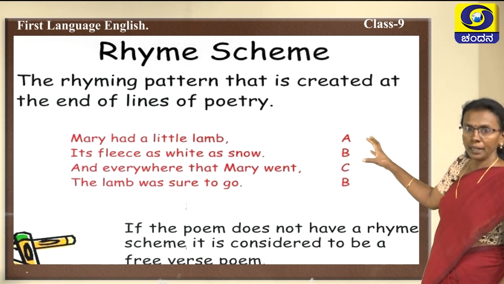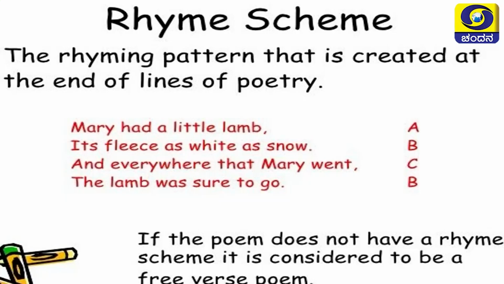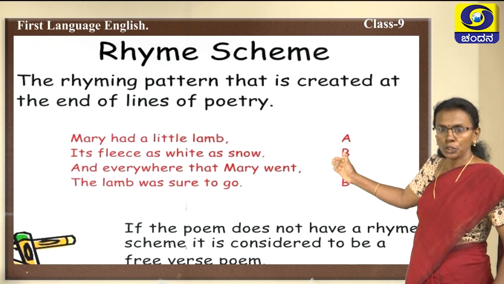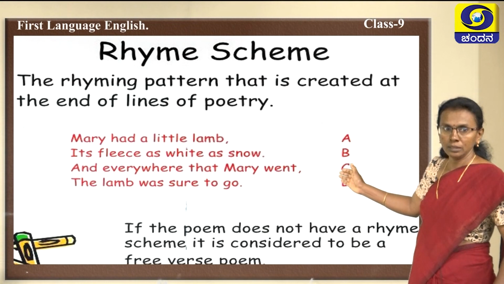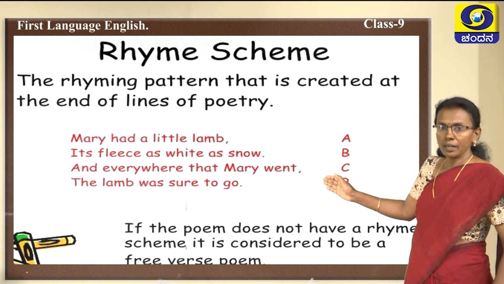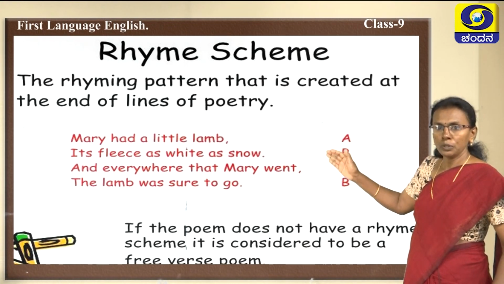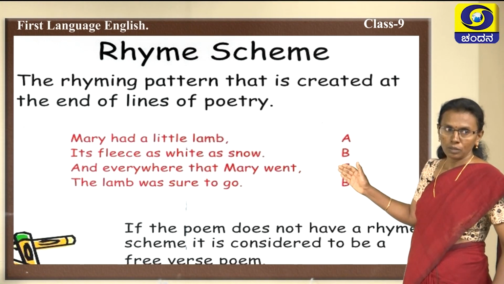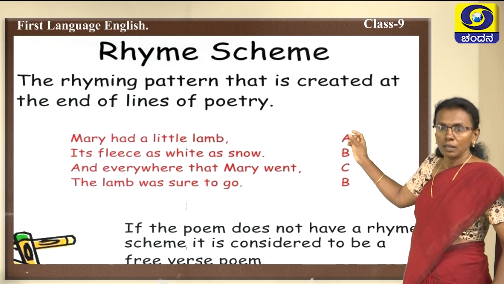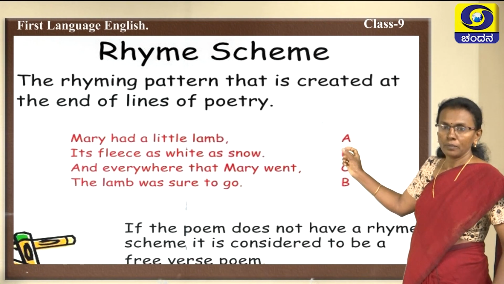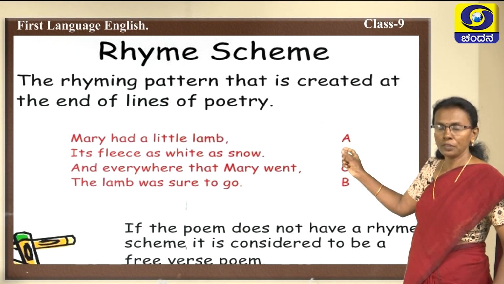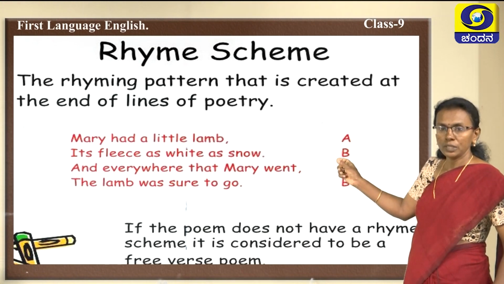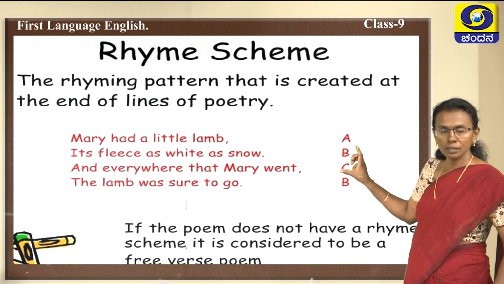See there, Mary had a little lamb, its fleece as white as snow, and everywhere that Mary went, the lamb was sure to go. Children, when we say rhyming, we come to the end of that line, is it not? And at the end of that line, you find a word, an ending word. That word has to rhyme with another word which is there in that particular stanza.